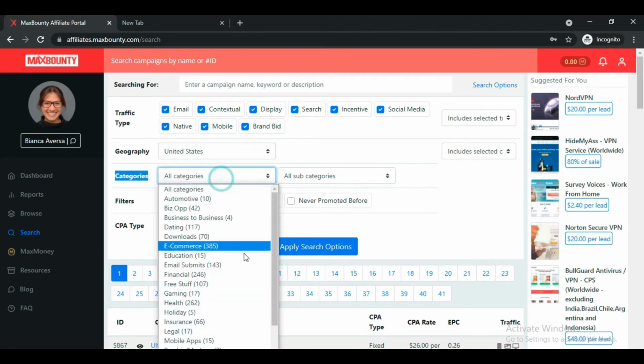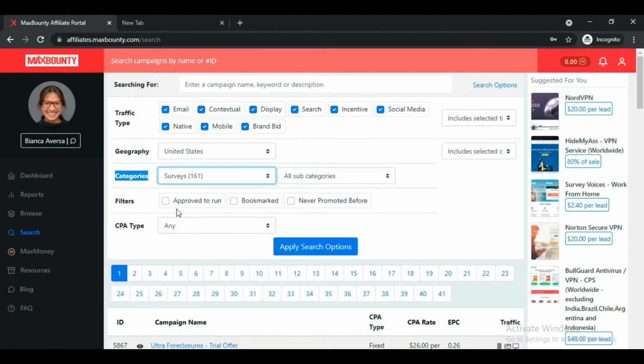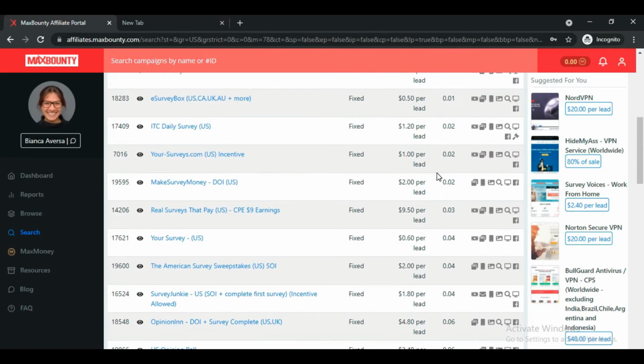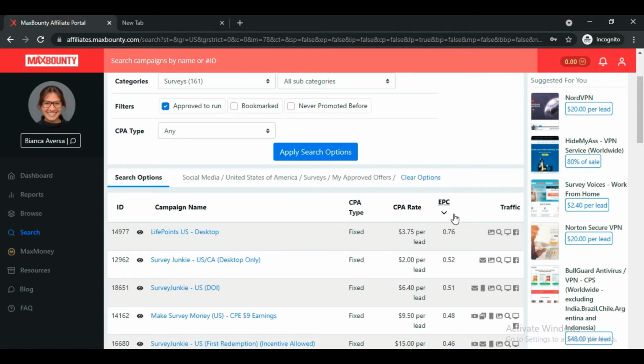And in categories we are going to choose survey offers, because survey comes under the make money online category, and make money online offers are always attractive. So as I told earlier, we have to make sure that we choose an offer that's attractive. So let's choose survey, and let's here choose approved to run. And now make sure that we choose only social traffic in the traffic type, because we are going to use Reddit and it comes under social media. And now you have to click on this apply search option, and now you can see a lot of survey offers have appeared.